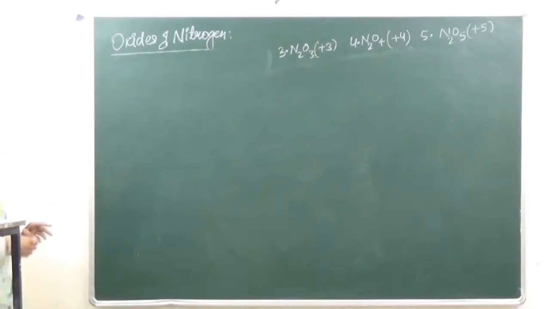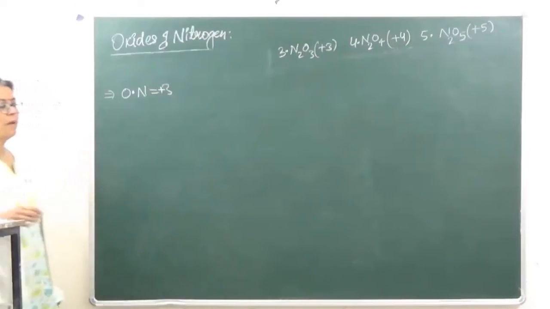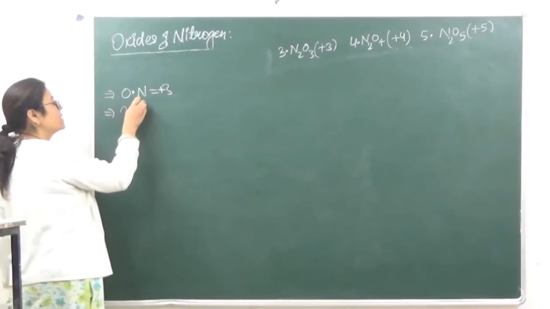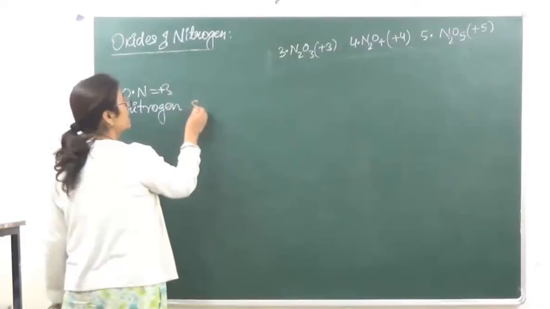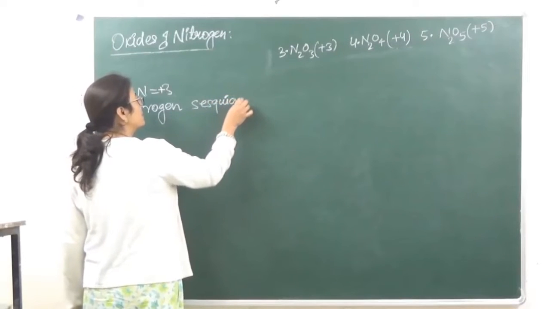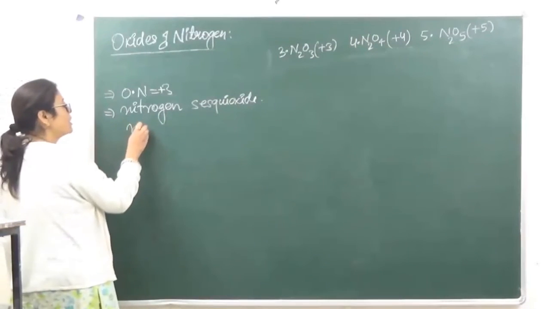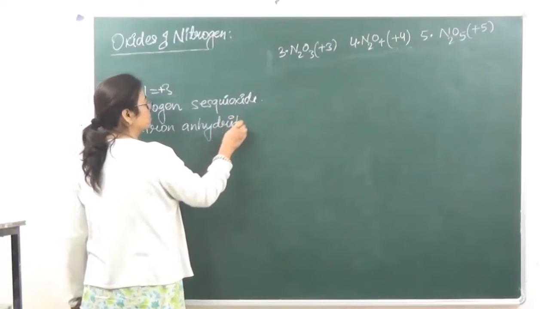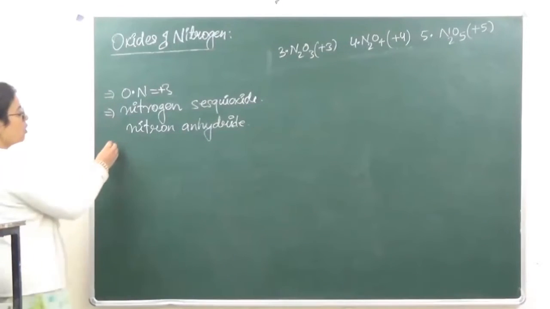In nitrogen trioxide the oxidation number of nitrogen is going to be equal to +3. We also call it by another name: it is known as nitrogen sesquioxide, and it is also known as nitrogen anhydride. Now let's go on to the preparation first.